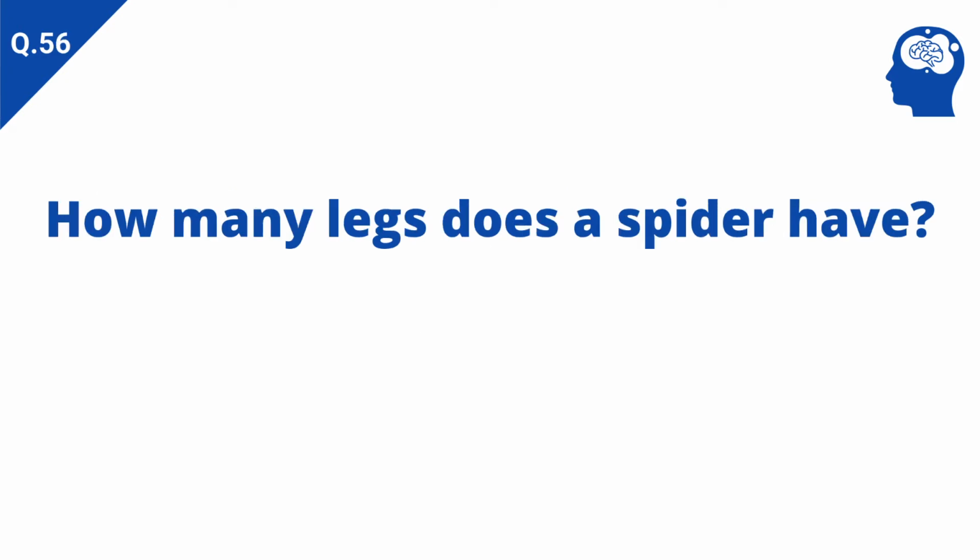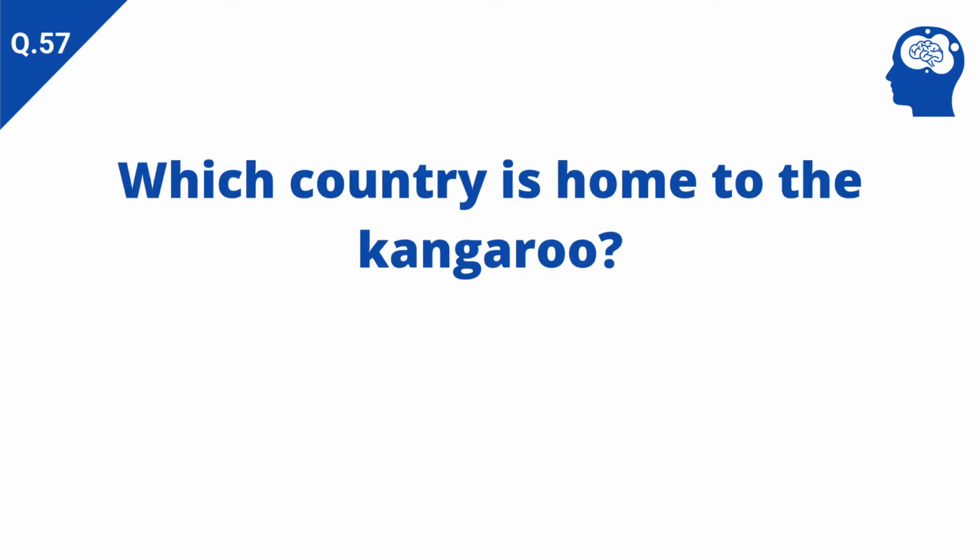How many legs does a spider have? Answer: 8. Which country is home to the kangaroo? Answer: Australia.